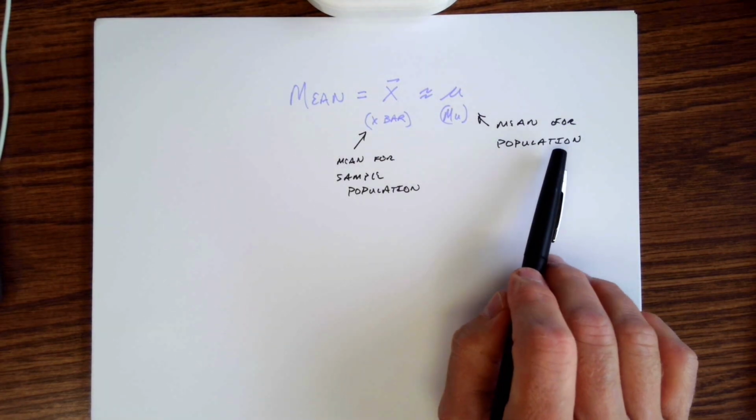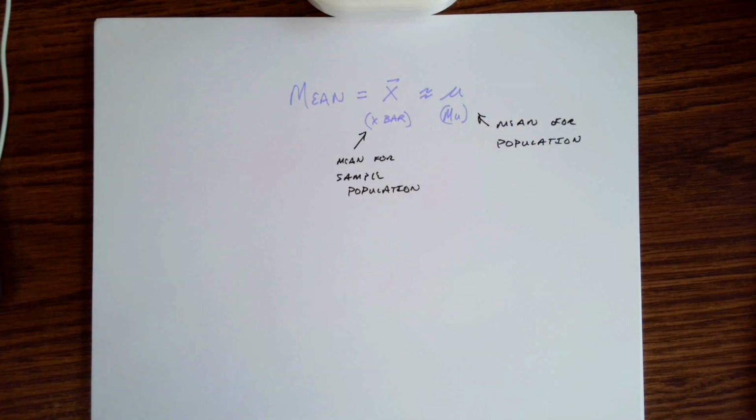When we talk about the mean for the population, we're saying we want to measure some type of quantity of some sort. Let's just say that we want to determine how many people eat red meat on a daily basis in the US. Well, there's no real way for us to, I guess there is a real way for us to do this, but it would be massively time consuming. How do we figure out what is the average number of people who eat red meat on a daily basis? What does that value look like? Well, we'd have to go out and ask every single person in the United States if they ate red meat today. All right.